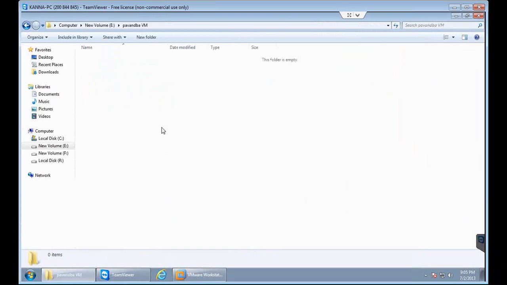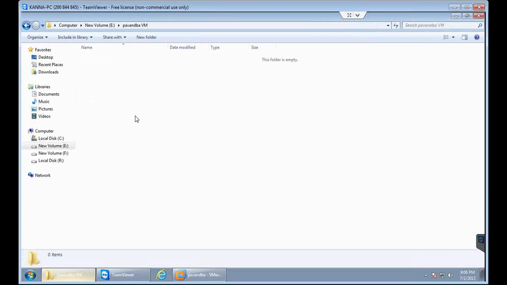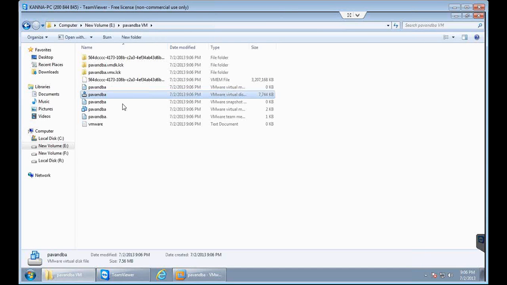So here you can see the folder is right now empty because I have not yet completed the things. By the moment I say finish, you can see one file got created here. Okay, so all these files got created. So this file is the one which will span across to 60 GB.